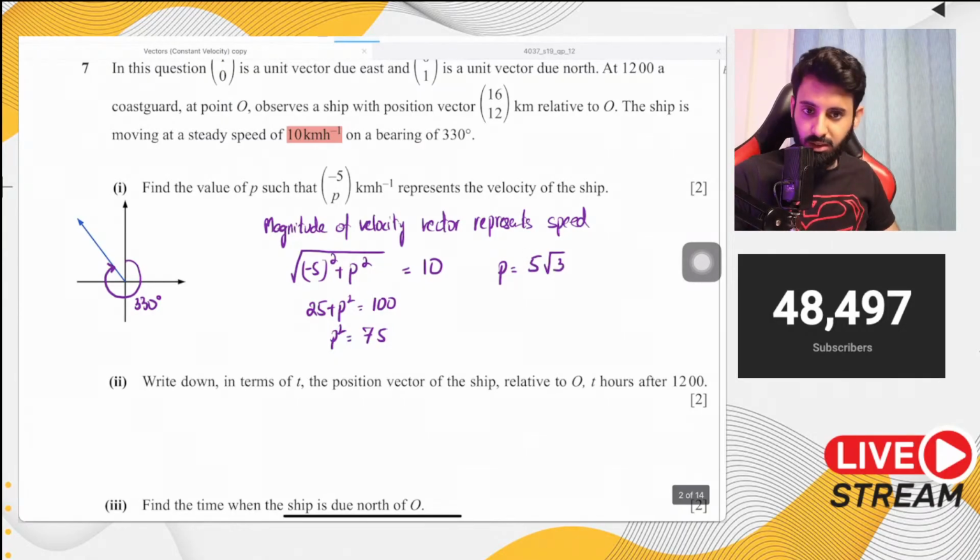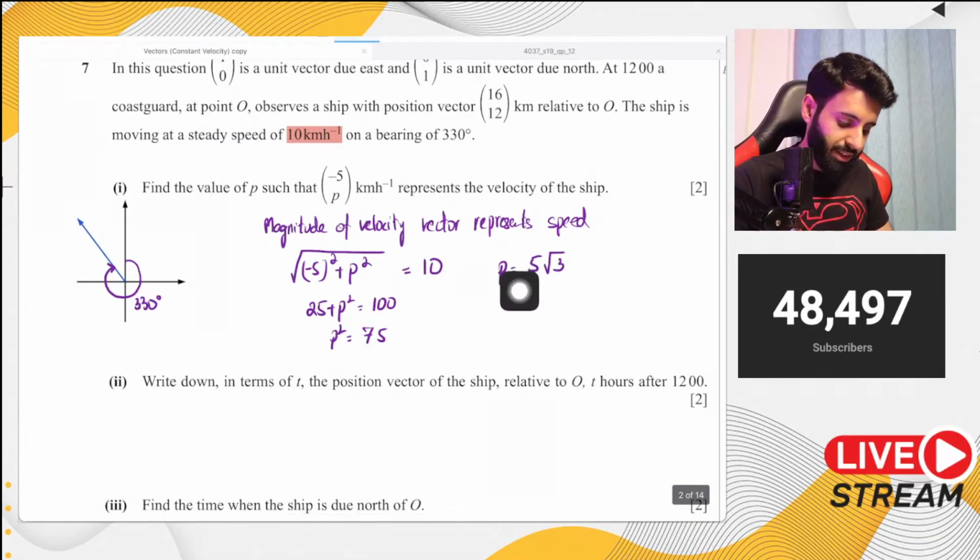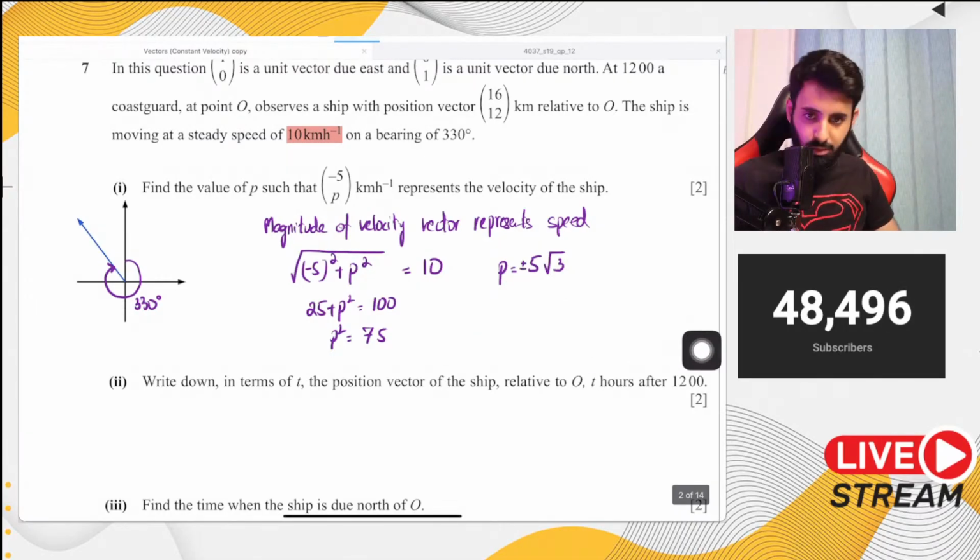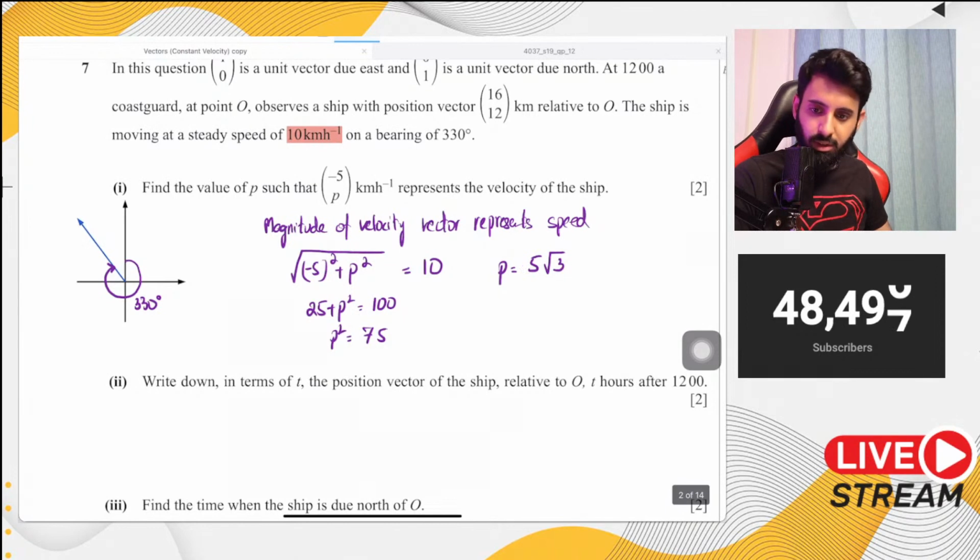But the question is, is it going to be positive or is it going to be negative? Because theoretically, we're supposed to have both signs, plus and minus. So here I have a question for you guys: is it going to be positive or is it going to be negative?